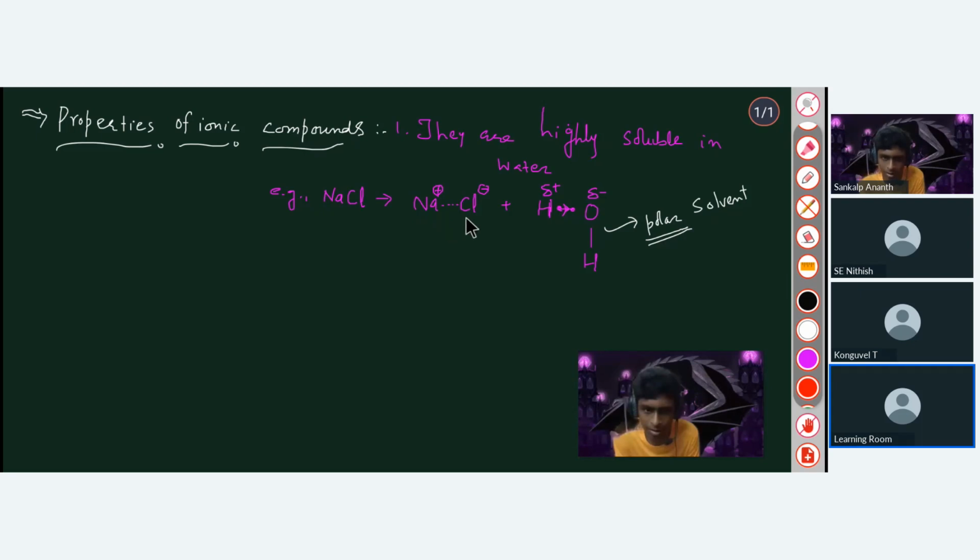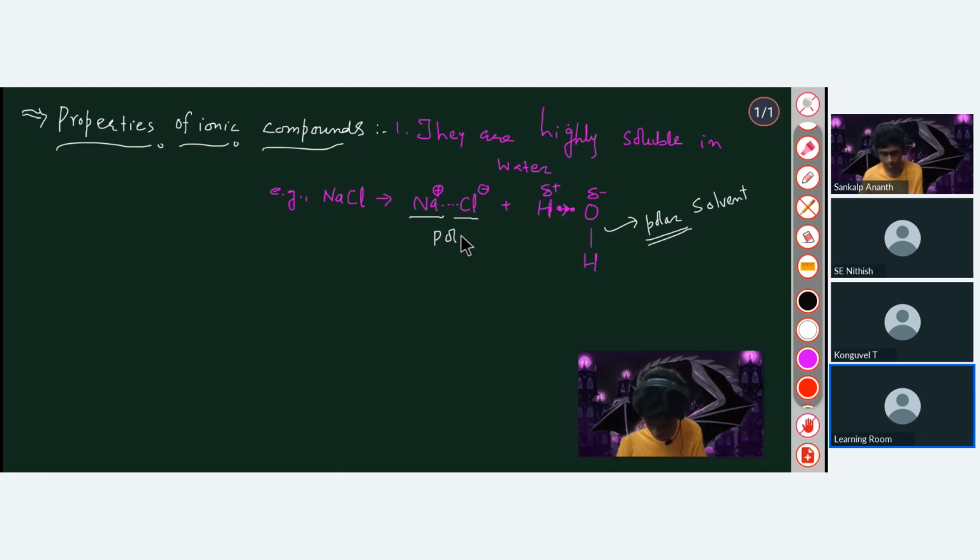Exactly. See, now what happens? This oxygen is negative, so any positive ions will get attracted towards this oxygen. You have not actually done any kind of reaction here. It is just the solubility. They just dissolve in it. There is no chemical reaction taking place. There is just a little bit of attraction between these poles. So now Na positive and Cl negative is also polar.